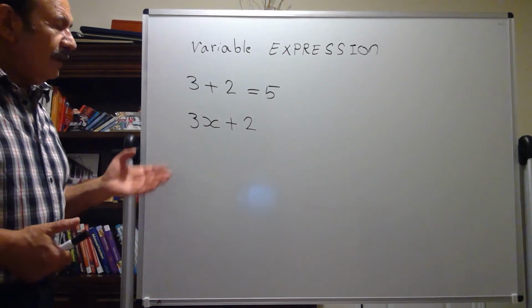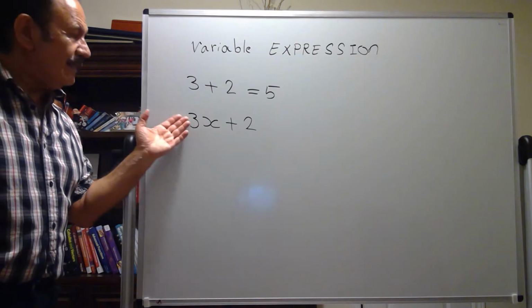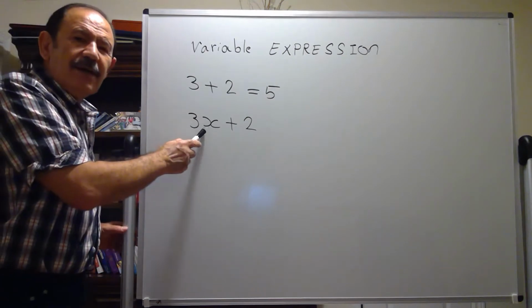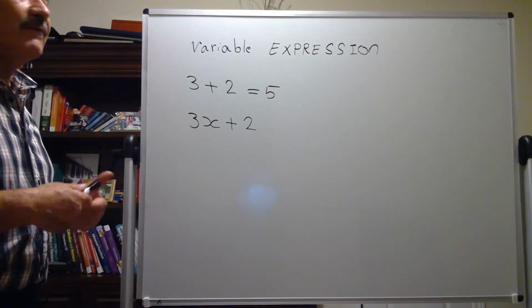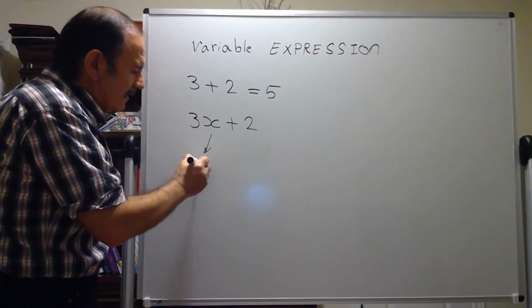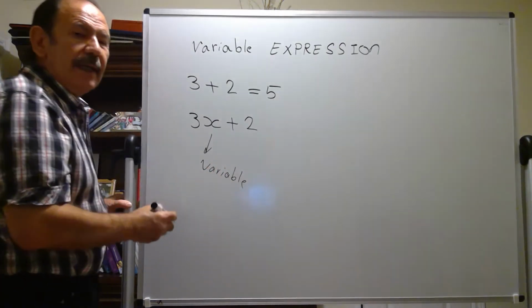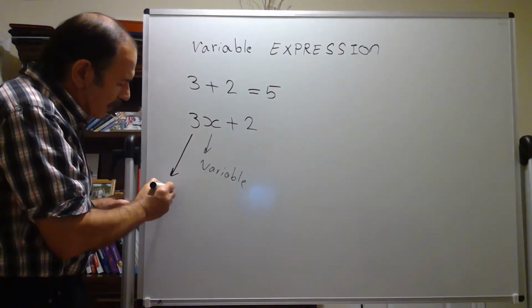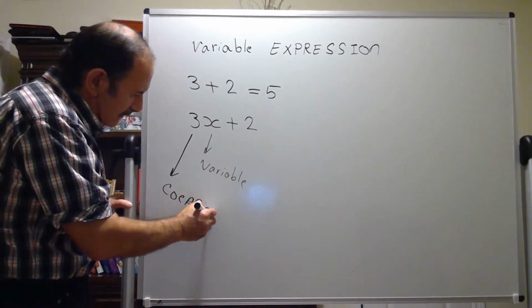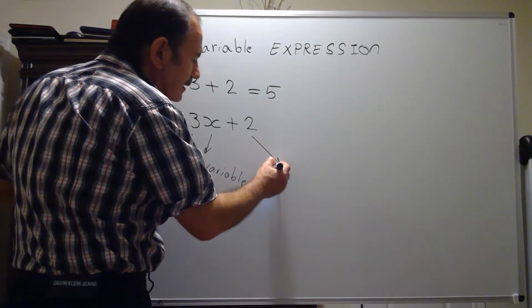Because we are not able to evaluate this expression, we call it variable expression, because the result of this expression varies, depending on the value of x. The x is the variable. The name of this 3 is coefficient. And the name of this 2 is constant.